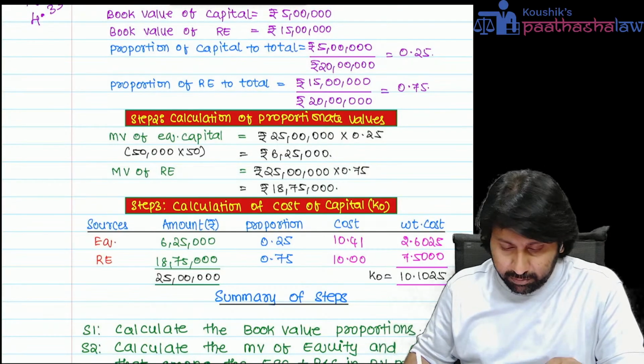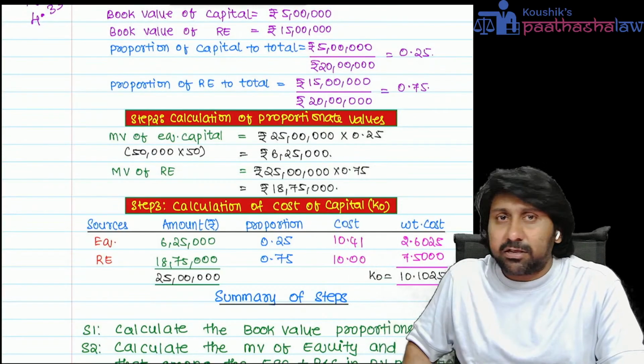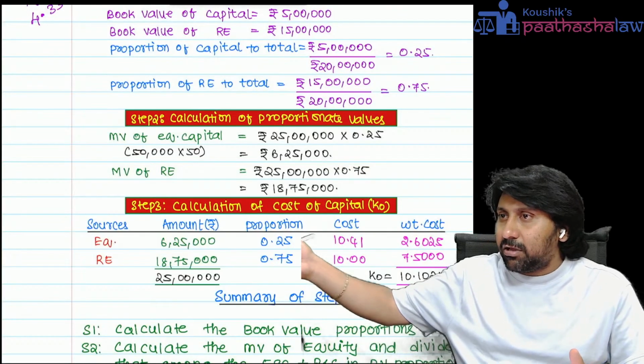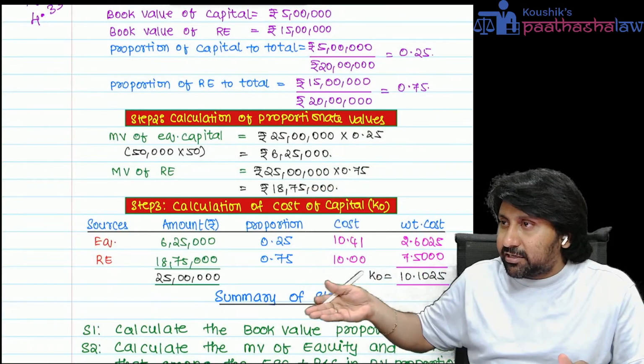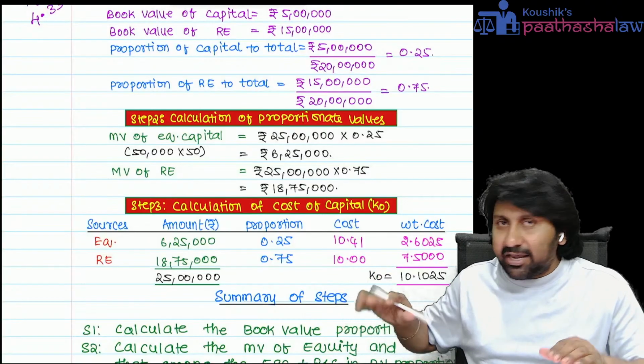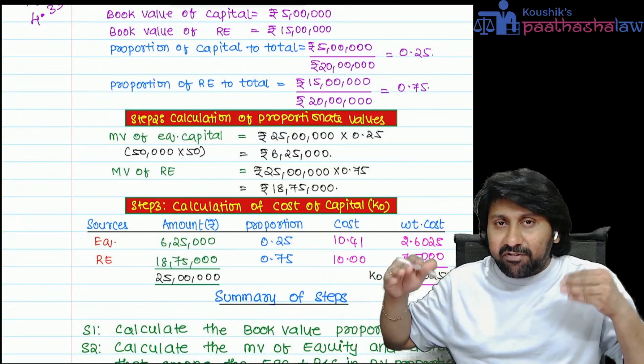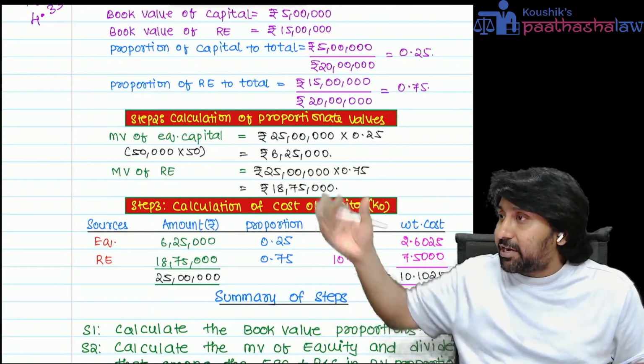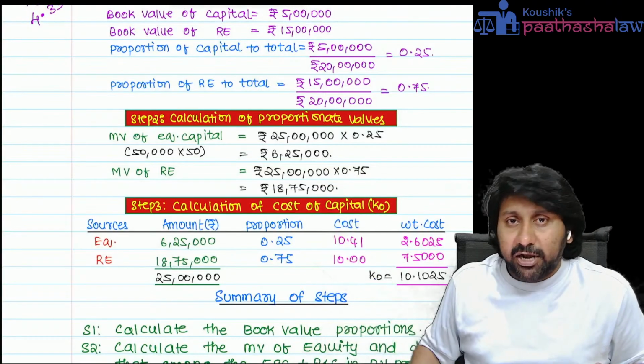Okay. One person is asking a question: sir, what if debt and preference is there? What will happen if debt and preference is there? Equity, reserves, retained earnings, and then debt and preference you will have. For debt and preference, market value and book value, nothing changes, right? Just apply market values. This bifurcation problem will not come in the case of debt and preference.